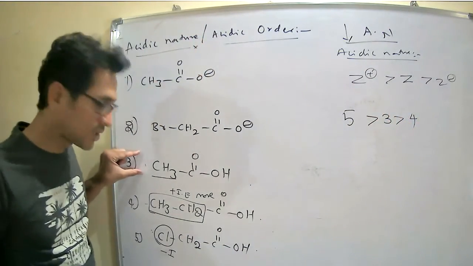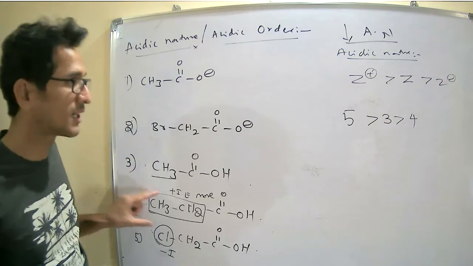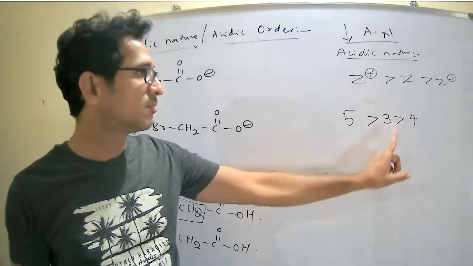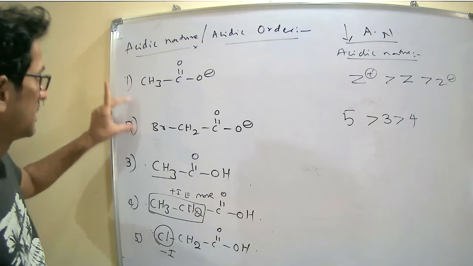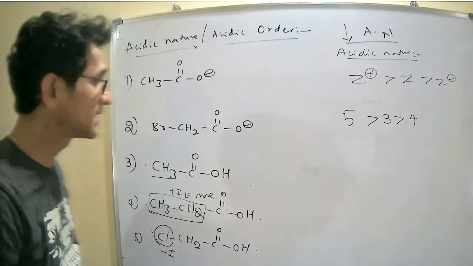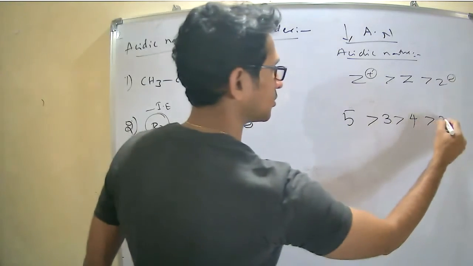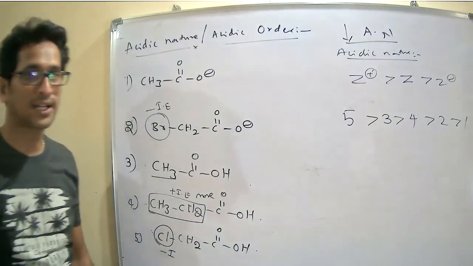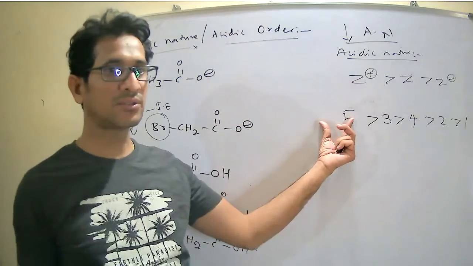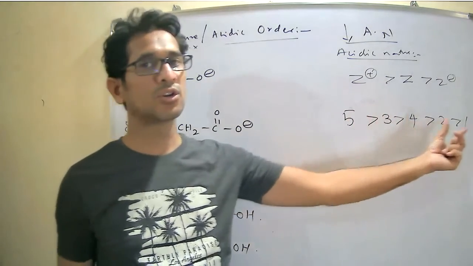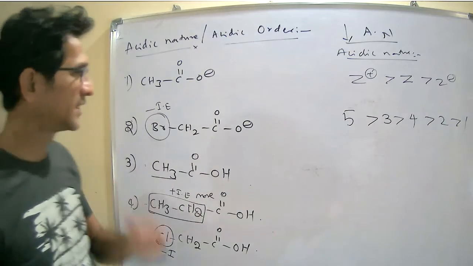Why is the third one more acidic than the fourth one? Because it has a weaker electron releasing group than the fourth one. Weak electron releasing means more acidic. Now between the first and second, which is more acidic in nature? Obviously, this is the minus inductive effect. Therefore 2, then 1. So this is the order of the acidic nature of the given compounds: 5, 3, 4, 2, 1.